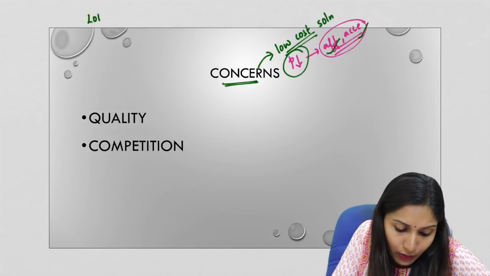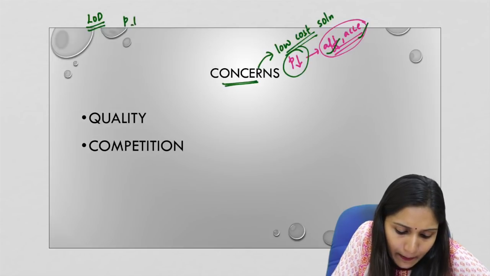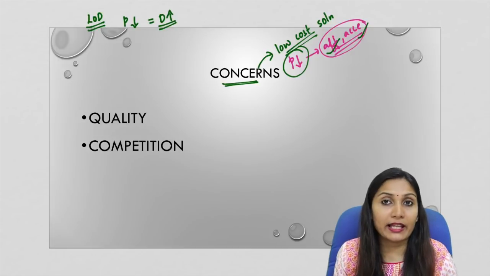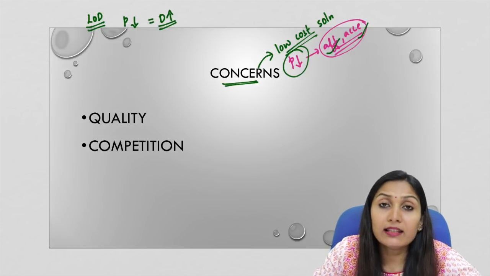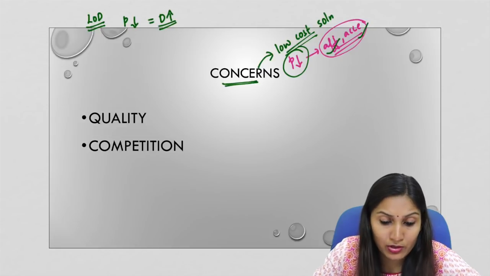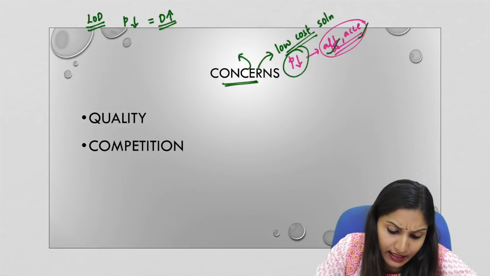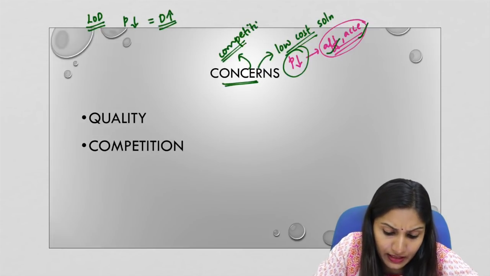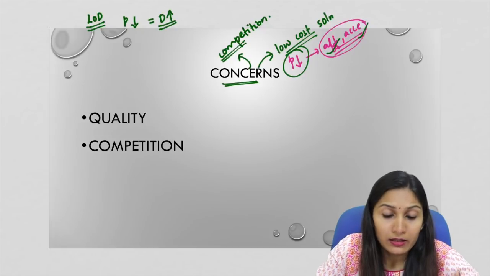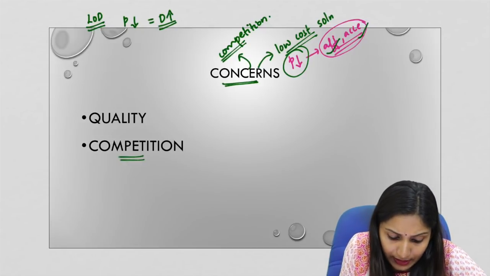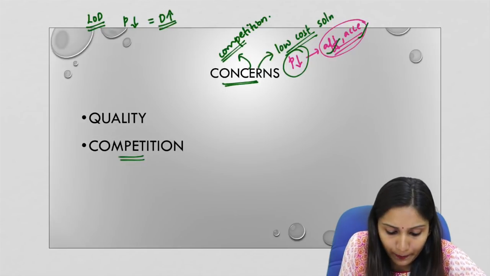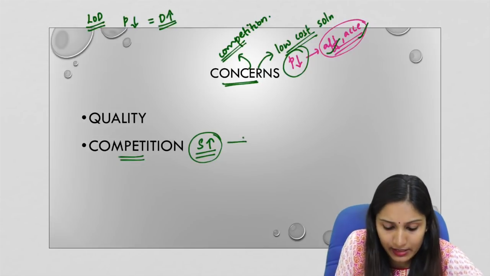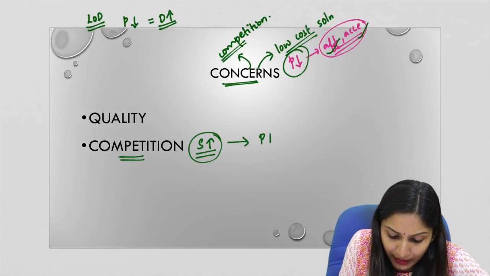This is because of the law of demand. The law of demand states that when the price decreases, the demand will increase. This is because of increased affordability and increased purchasing power. So here the intention of the government is to provide a low cost solution, and we must understand that already there is an increased competition or an existing competition in the prices of these products. So first of all, if we consider the competition factor, whenever the competition increases, it means that the supply in the market increases. So when supply in the market is very high, this means that the prices will fall.